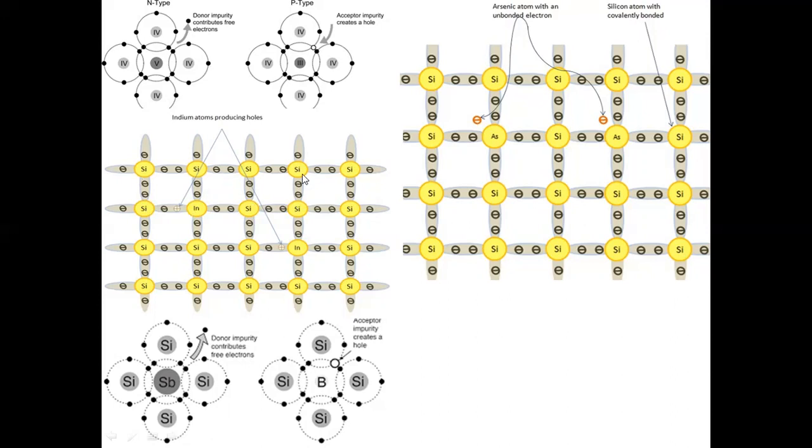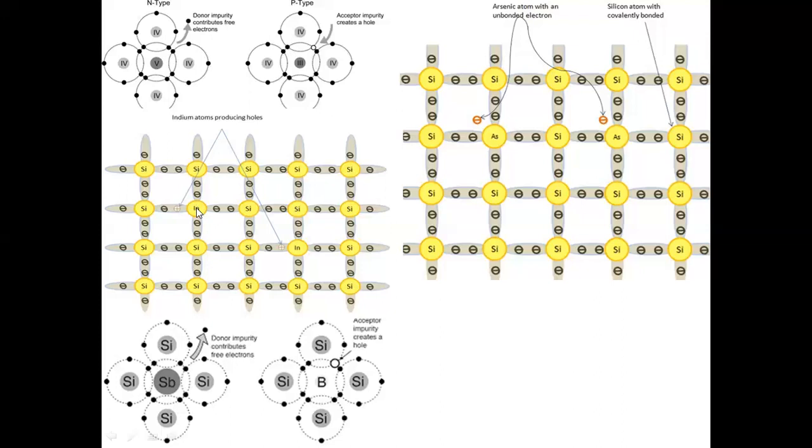Now this is another silicon crystal, and this silicon crystal is doped with indium. Indium is trivalent. It belongs to the boron family: boron, aluminium, gallium, indium, thallium. It belongs to the boron family and it is trivalent.